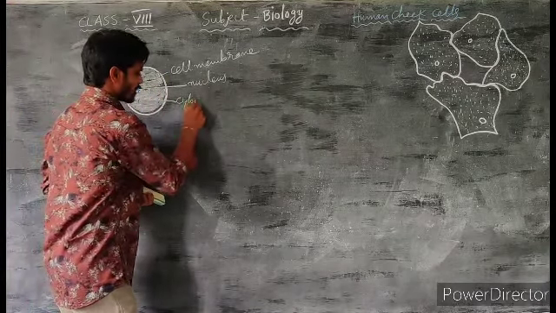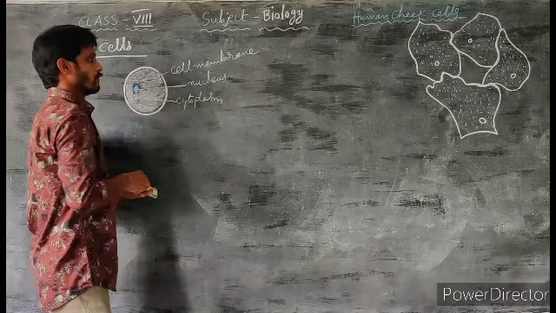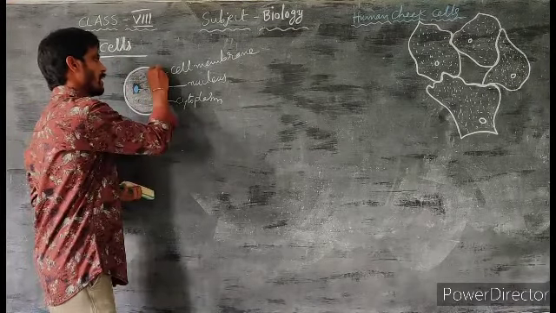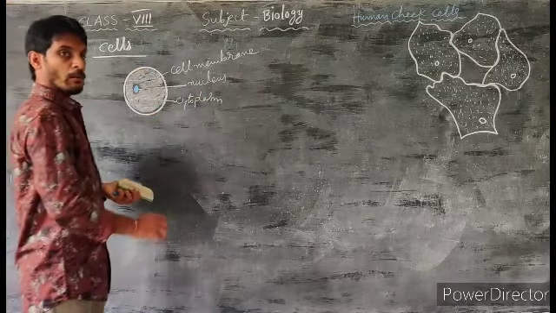If you observe any cells, the cells are surrounded by a membrane. That membrane is called the cell membrane. In almost all cells, a round, dense body-like structure called the nucleus is present. The space between the cell membrane and nucleus is filled with a jelly-like substance called cytoplasm.